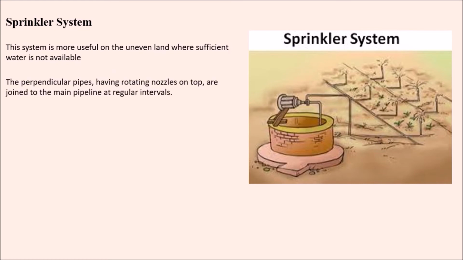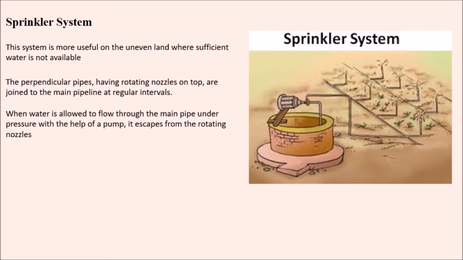The perpendicular pipes having rotating nozzles on top are joined to the main pipeline at regular intervals and at the same distance. When water is allowed to flow through the main pipe under pressure with the help of a pump, it escapes from the rotating nozzle.